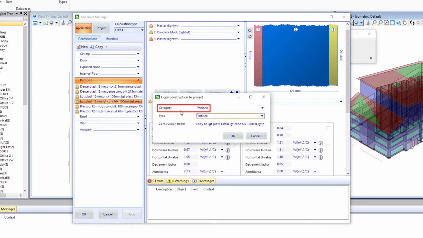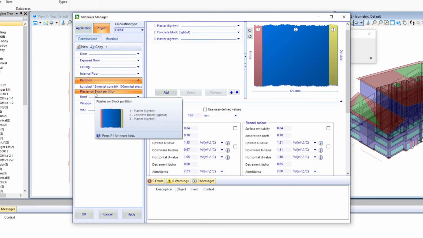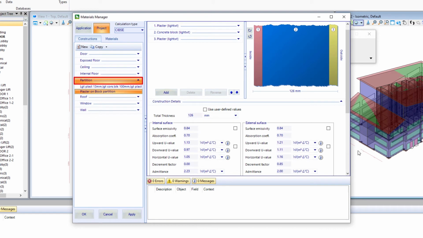We'll leave the category the same and the type the same, but we're going to change the name, and we're just going to simplify this for our project. I'm simply going to call it Plaster on Block Partition, and then select OK. Notice it's already switched us to our Project tab, and now we have that new construction under our Partition category.